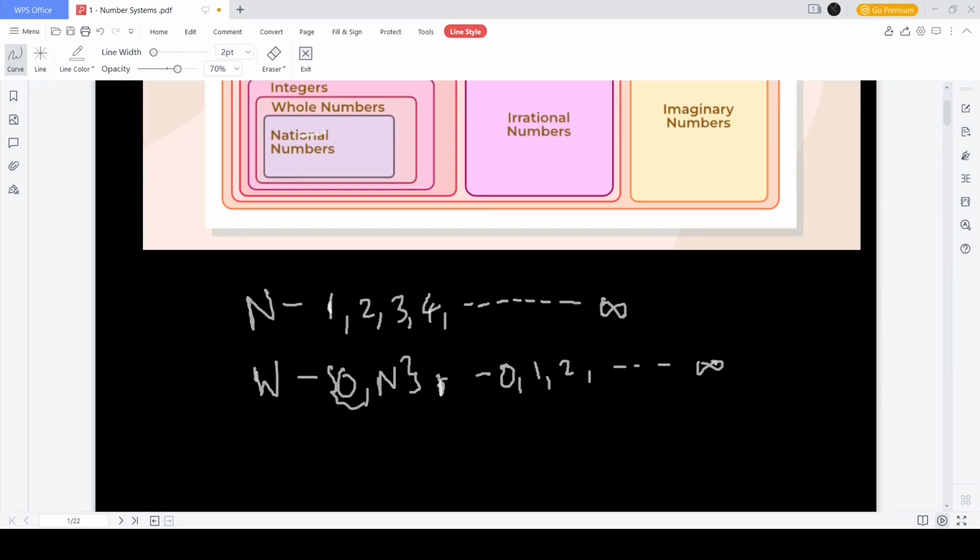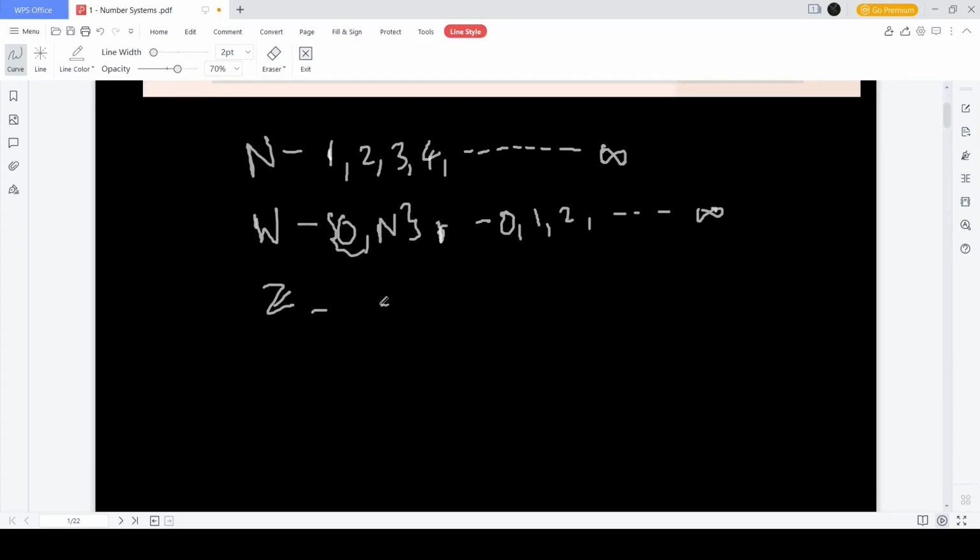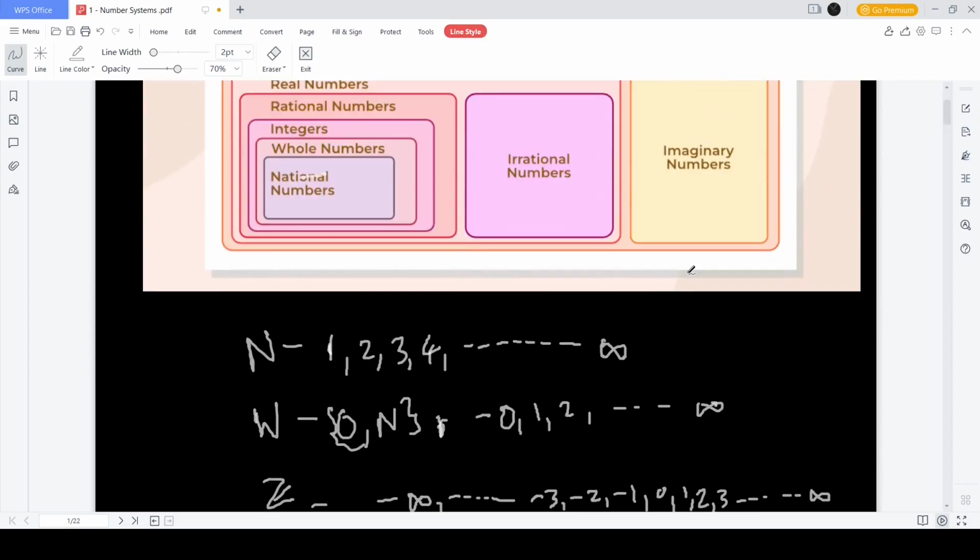Next set is integers. What do integers do? See, it starts from negative infinity. Infinity is not a number, it's a concept. Basically, infinity is not something you can count. I guess you get the idea. So you start from minus infinity, you come all the way down to minus 3, minus 2, minus 1, 0, 1, 2, 3, so on, and you go to positive infinity. So that is the range of integers.